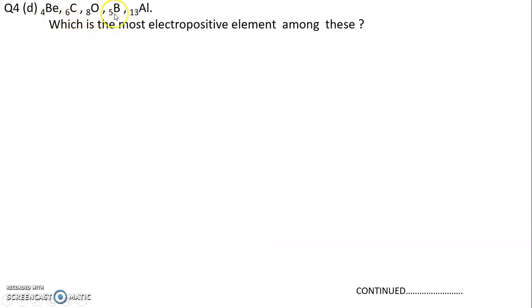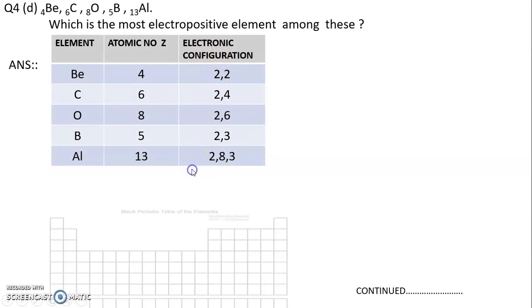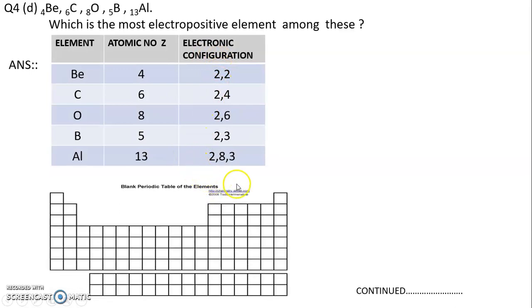Beryllium, carbon, oxygen, boron, aluminium. We have to find out the most electropositive element. In the previous question, we found the most electronegative. This time we are finding the most electropositive. So we again resume with the electronic configuration. Then we place them in the blank periodic table. So what do you see? That beryllium, boron, carbon and oxygen are in period 2 and aluminium is in period 3.